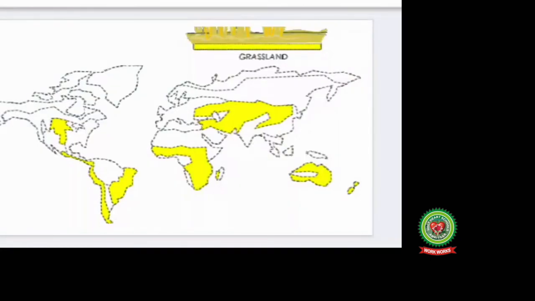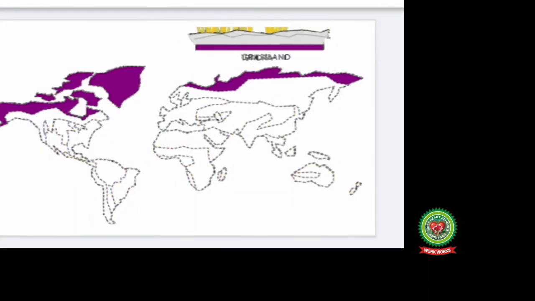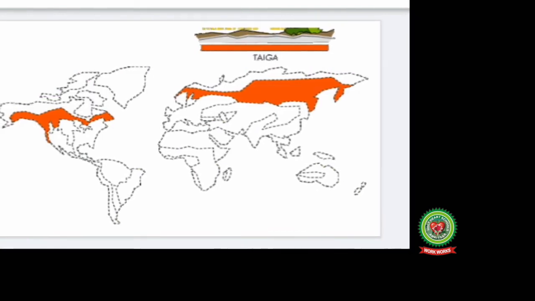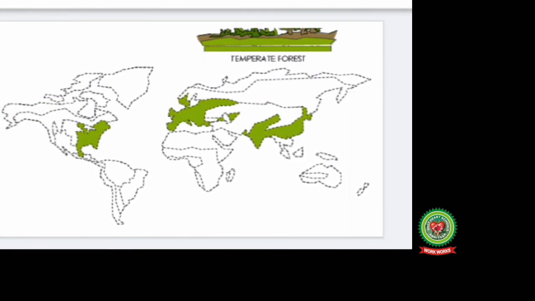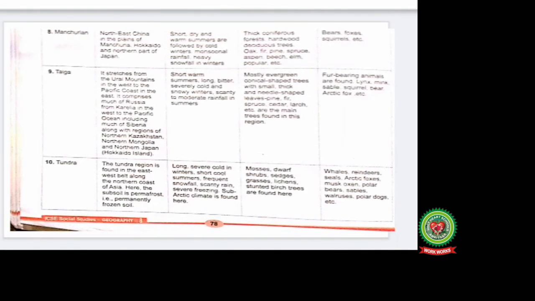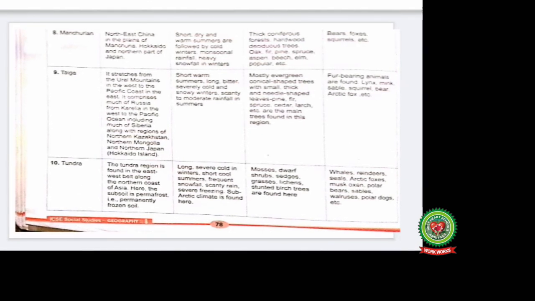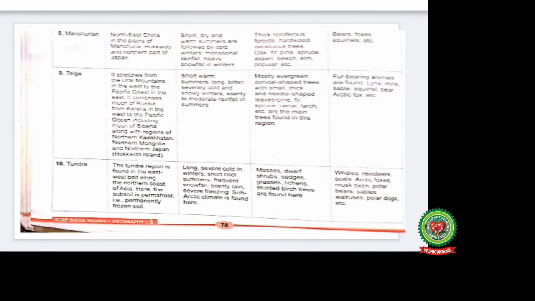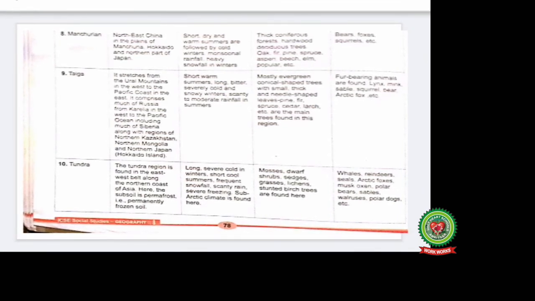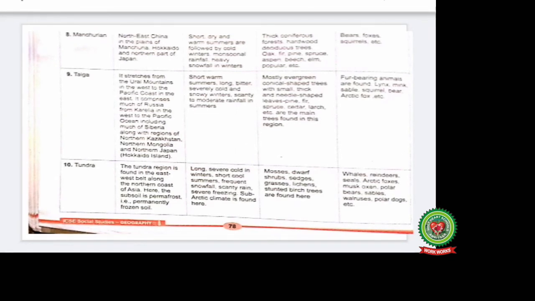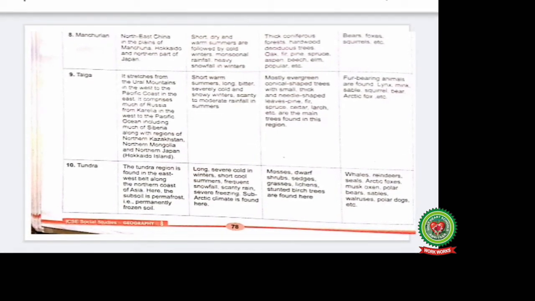Now I'll suggest you to go through the exercises and the map work and revise the lesson and do the chart which is given on page number 78. As I have shown over here, the Manchurian type, the taiga type and the tundra type, where they are located, what type of vegetation they have, what type of trees are found, and which are the animals which are famous over there.